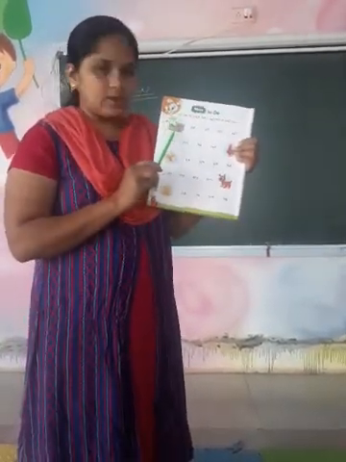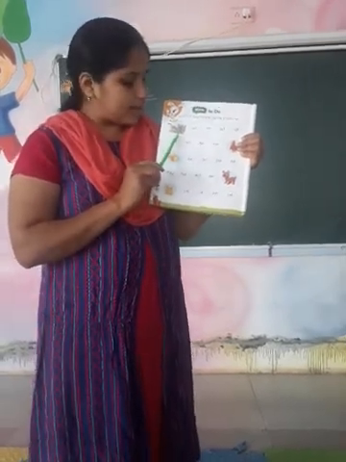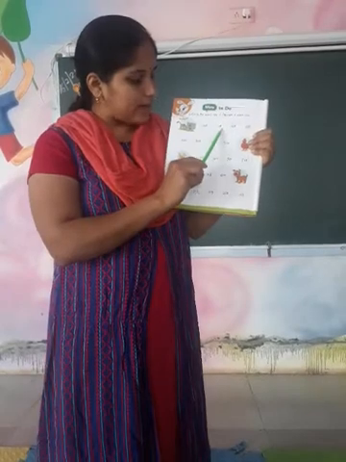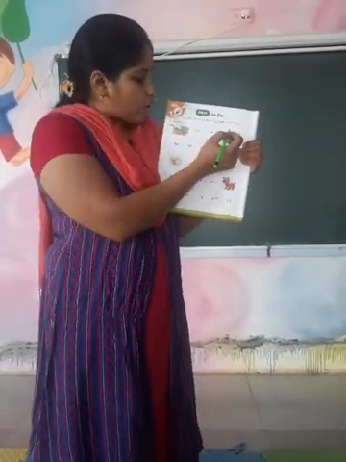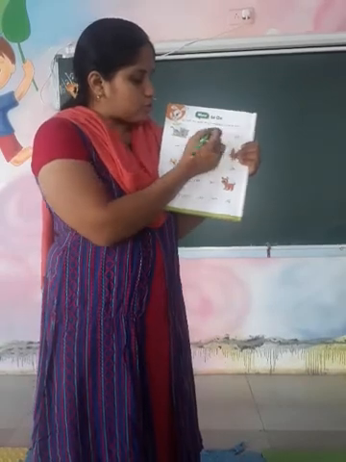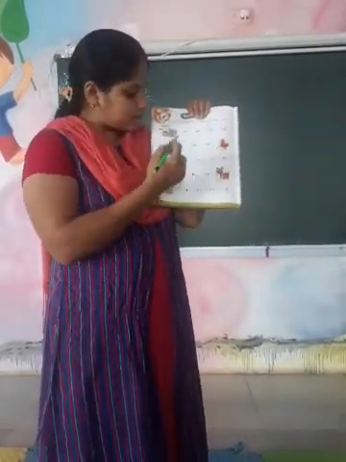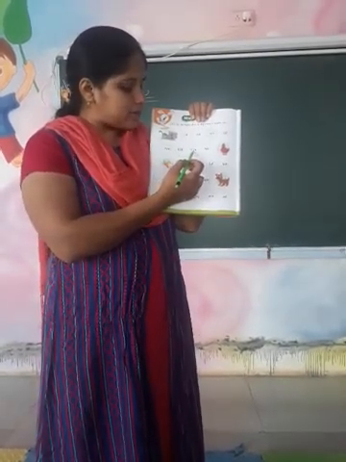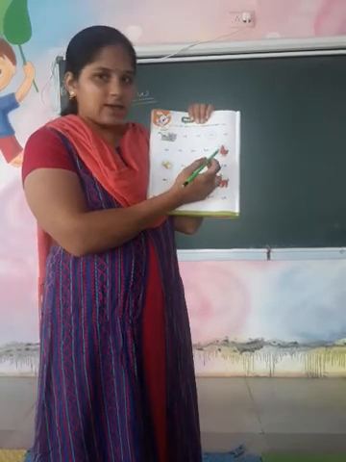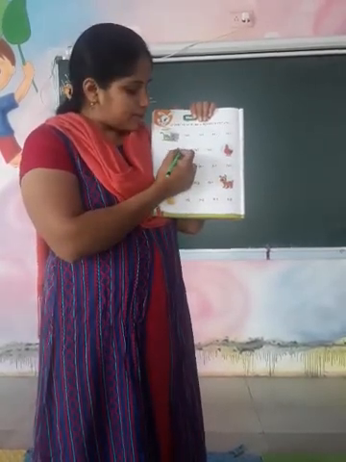Now see, there is a picture of cat. C-A-T, cat. C-O-T, cot and cat. The different word is cot. C-O-T, cot. So you have to circle the word that is cot. Then the next picture is hen. H-E-N, hen. H-A-T, hat. H-E-N, hen. And the picture is of hen. So what is the different? Which is a different word?